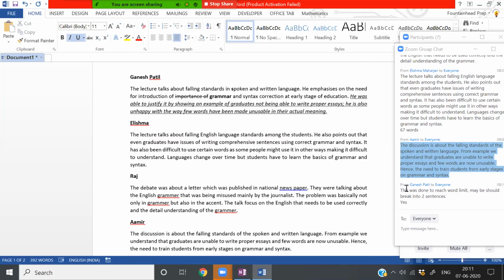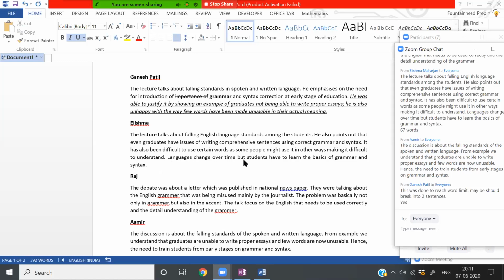Okay, let's look at Elishma. "The lecture talks about falling English language standards among students. He also points out that even graduates have issues writing comprehensive sentences using correct grammar and syntax. It has also been difficult to use certain words as some people might use them in other ways, making it difficult to understand."